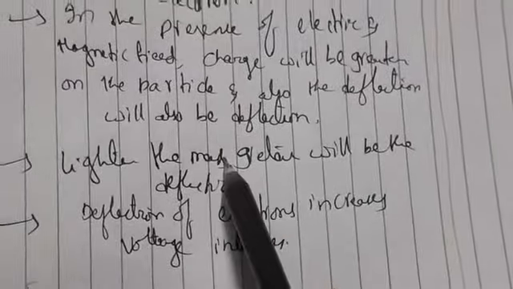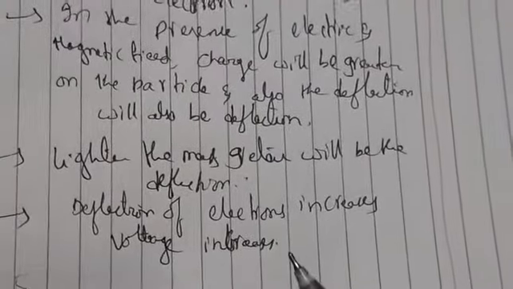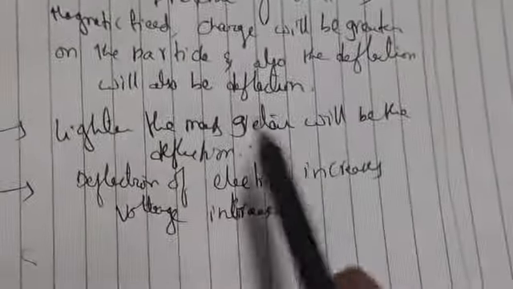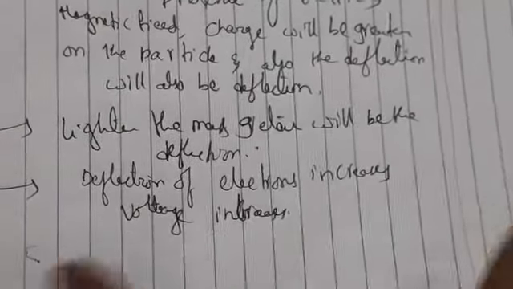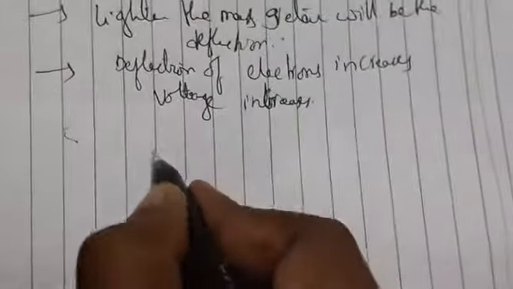If the mass is decreased, then also the deflection will be greater. And as the deflection of electrons increases, the current also increases. By seeing these 3 points, J.J. Thomson has given one value for the charge to mass ratio.